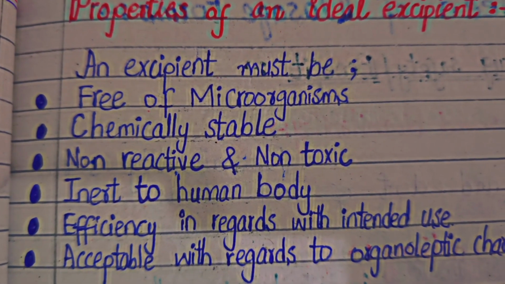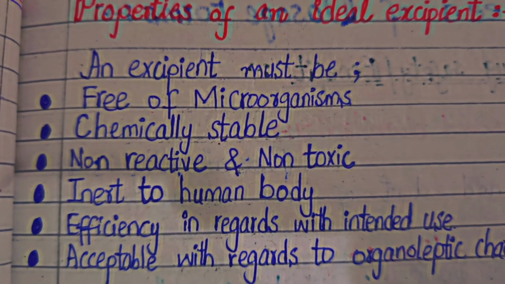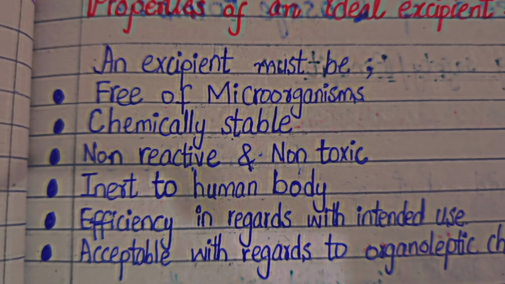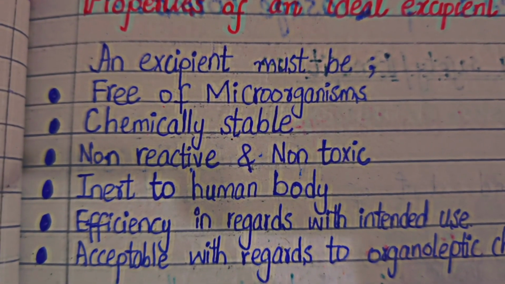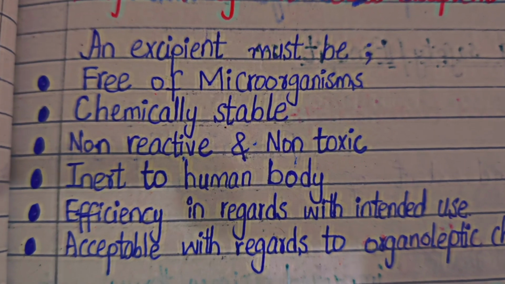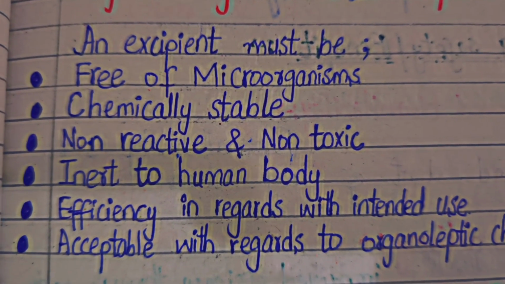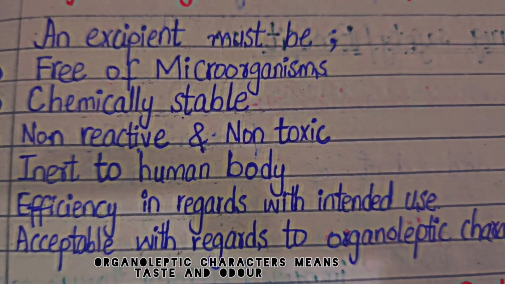It should be non-reactive because it should not target the body's living system. Actually, the active ingredient reacts; the active ingredient should be reactive. So the excipient should be inert to the human body. It should be efficient with regard to the intended uses, and acceptable with regard to organoleptic characters.